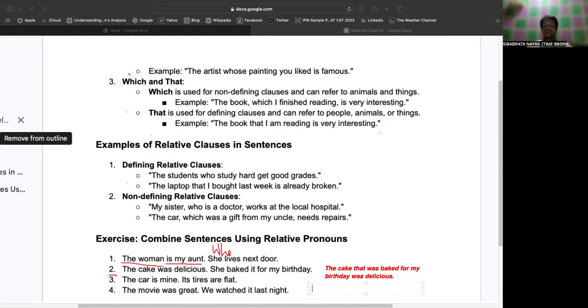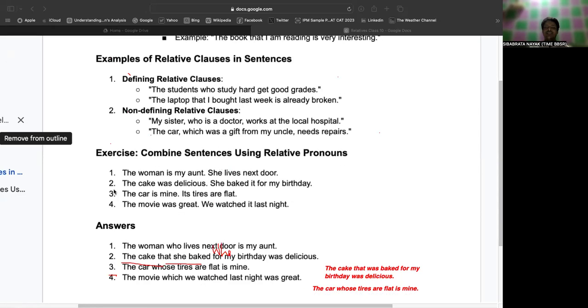First two things. The car whose tires are flat is mine. Okay. Now, next is the movie was great. We watched it last night. The movie that we watched last night was great. Very good. The movie that we watched last night was great.